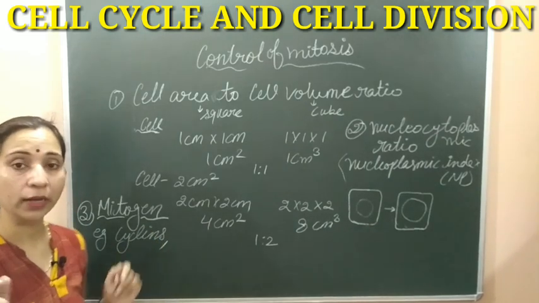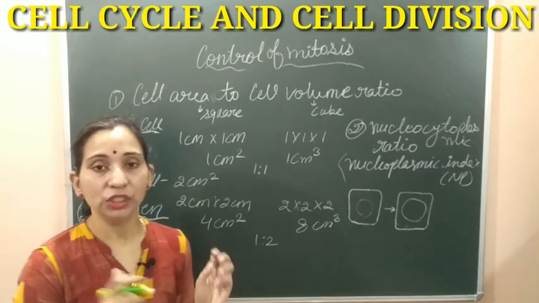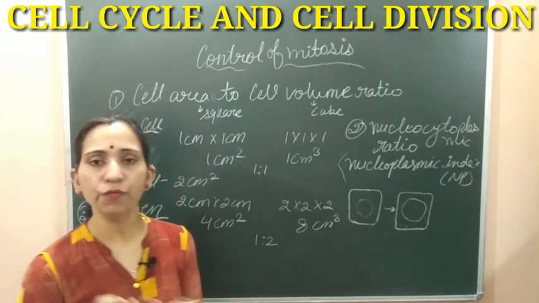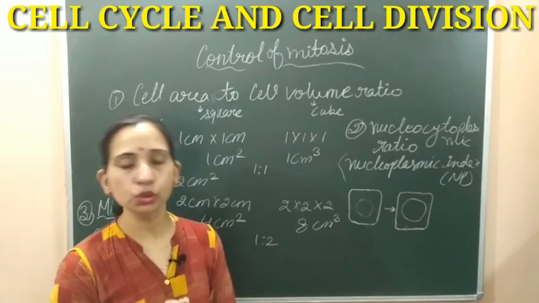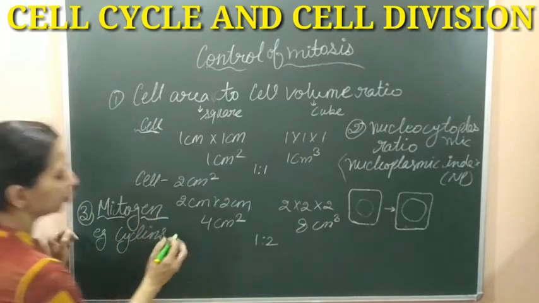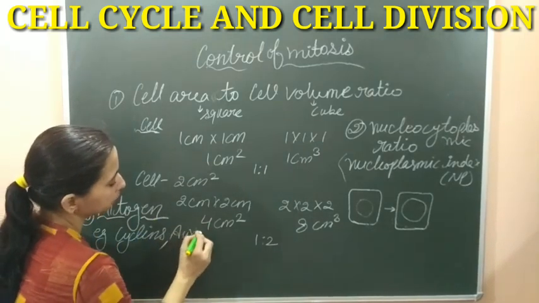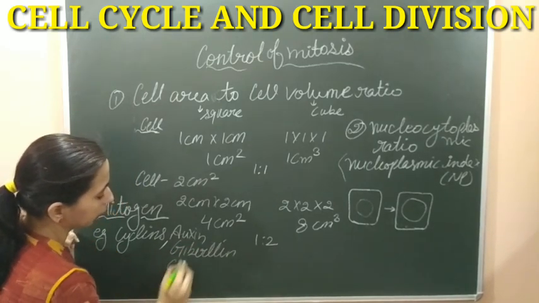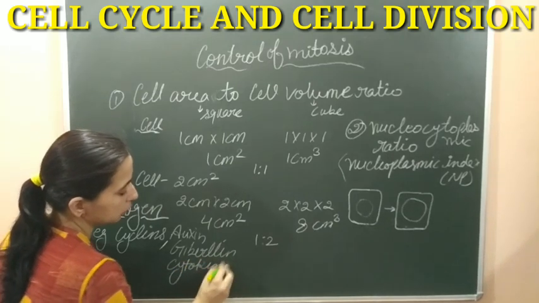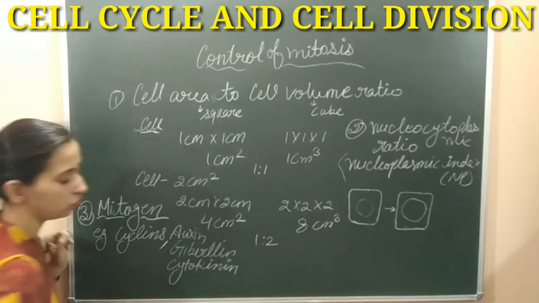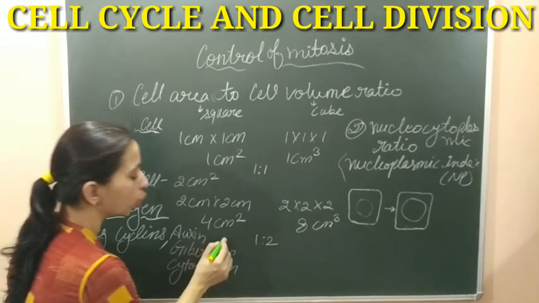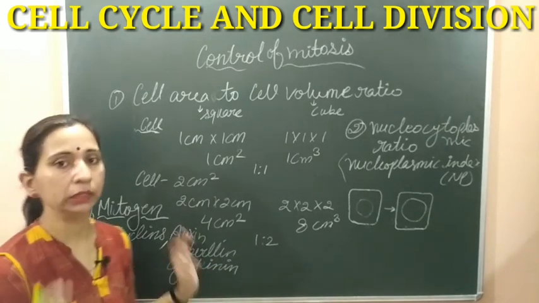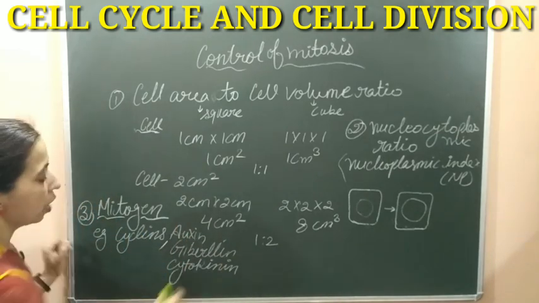Besides cyclins, some phytohormones like auxin, gibberellin, and cytokinin, which you have already studied in your previous classes. These phytohormones also stimulate the cell for mitosis. So we can write the examples: auxin, gibberellin, and cytokinin. Cytokinin तो नाम से ही हमें पता चल रहा है, as the name suggests, cyto means cell and kinin means division. So these are some phytohormones which stimulate the cell to divide. So we can say that they behave like mitogens.